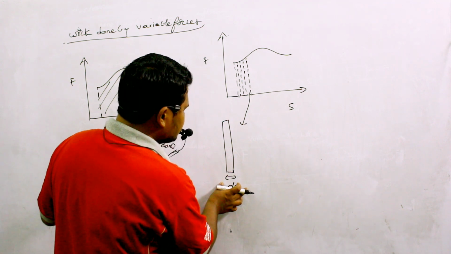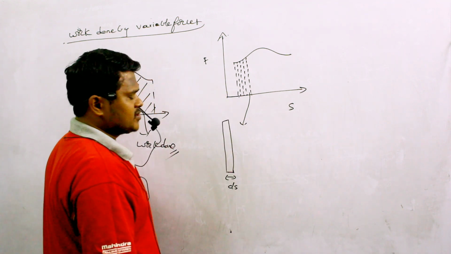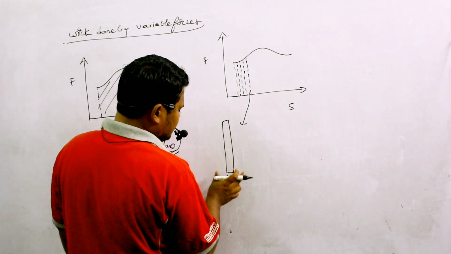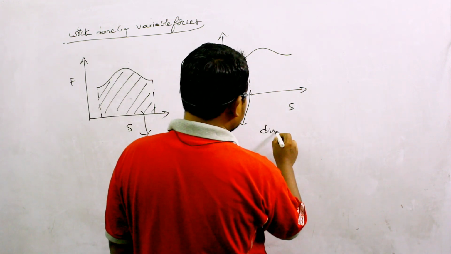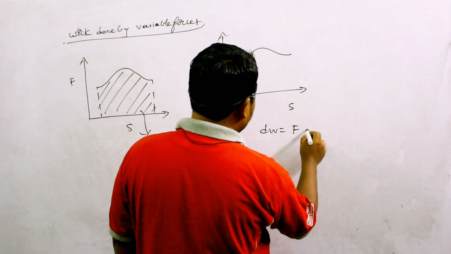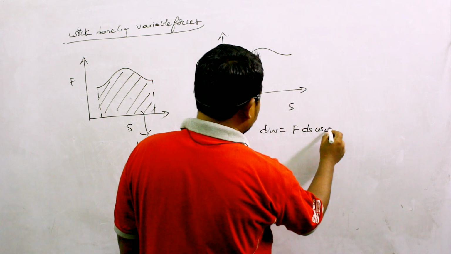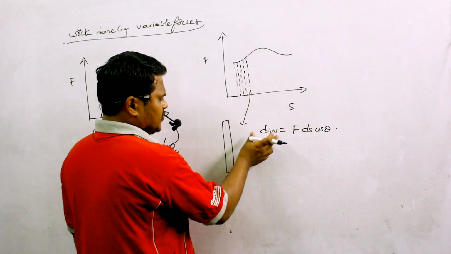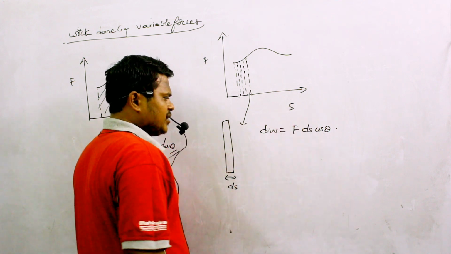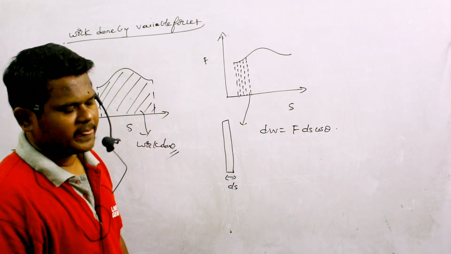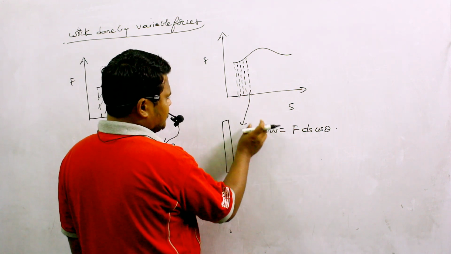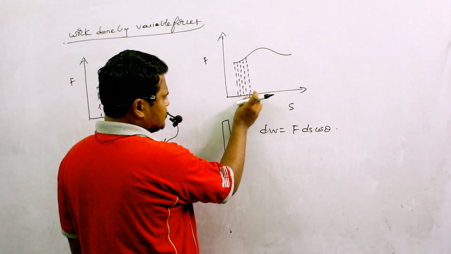Very small displacement such that force is a constant. Then the very small amount of work done for this small displacement, I can write it as dW is equal to F ds cos theta. So the very small amount of work done for a very small displacement is dW equals F ds cos theta. So I got an equation for only a very small amount of displacement here.